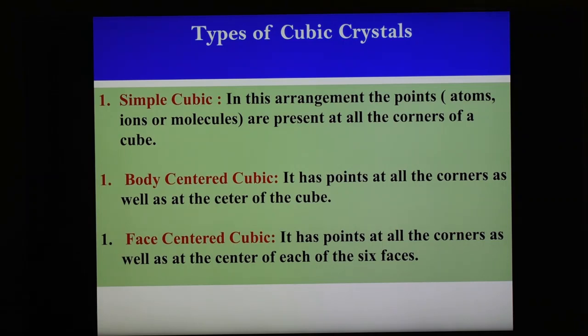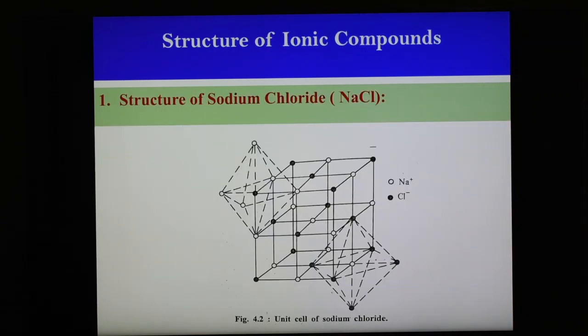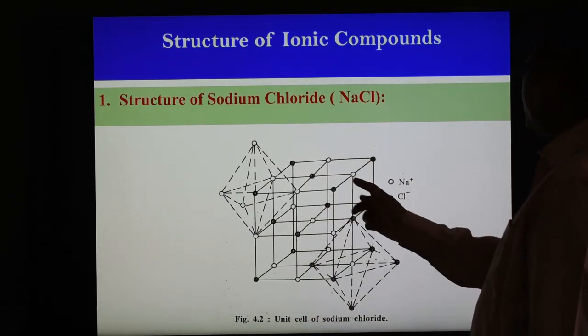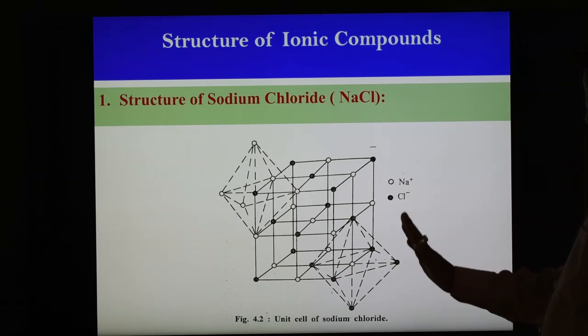Now we are going to see the structure of an ionic compound. One example is sodium chloride, NaCl. This is the unit cell of sodium chloride. Here sodium and chloride ions are present alternately.